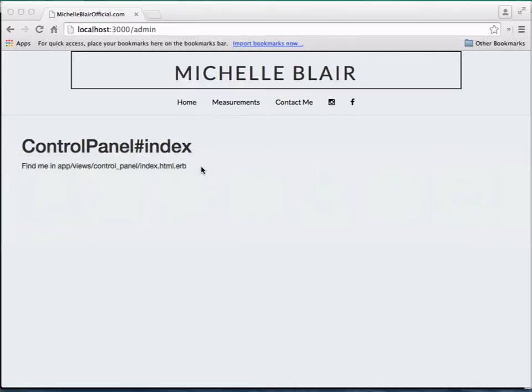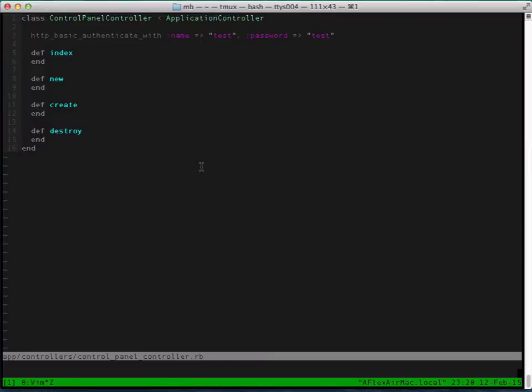However, one thing we need to make sure of is that you don't want to have your username and password hard-coded into source code, because that's not a good security practice, especially if you're checking your code into GitHub and such. So what we're going to be doing is using environment variables. One way to do it is to use ENV, and the username is going to be CP user, and the password is going to be CP password.